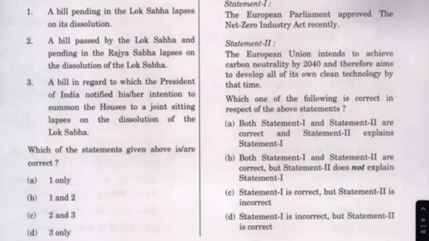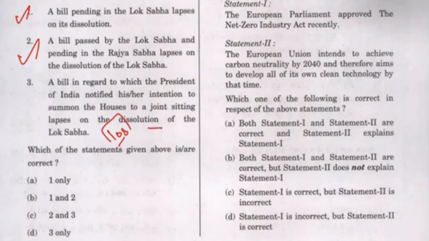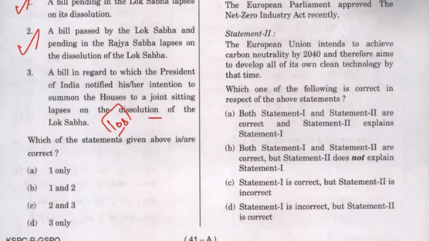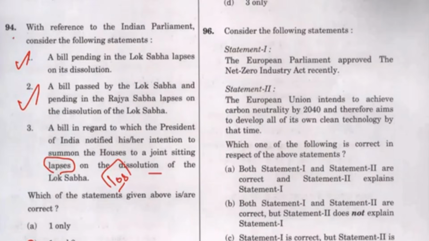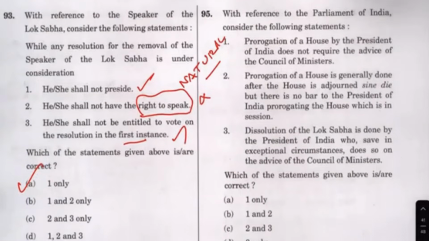Bill pending in the parliament on its dissolution. This is a multiple time previous year question. This is true. Bill passed by the Lok Sabha lapses on the... this is true, but this is 108 president. See, after the president has said that there will be joint session, this will not be dissolved. Sorry, bill will not lapse. The dissolution can happen, but the bill will not lapse. But here, its intention to summon the joint sitting lapses. They have said that lapses. So 1 and 2. This is a question that I should have taken.